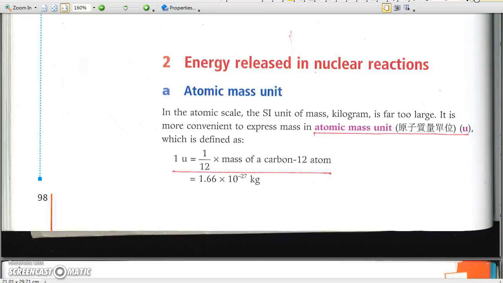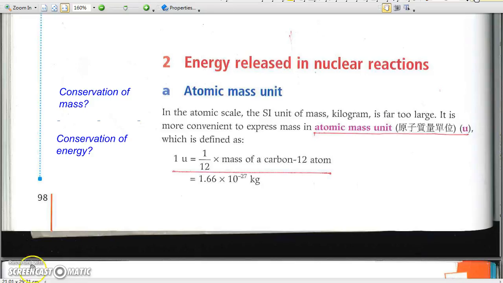2. Energy released in nuclear reactions. In fact, when there is energy change, there must be mass change. This is true for all cases, including chemical reactions, as well as nuclear reactions. But your science teachers in the past said that there is conservation of mass and also conservation of energy. Are they wrong?